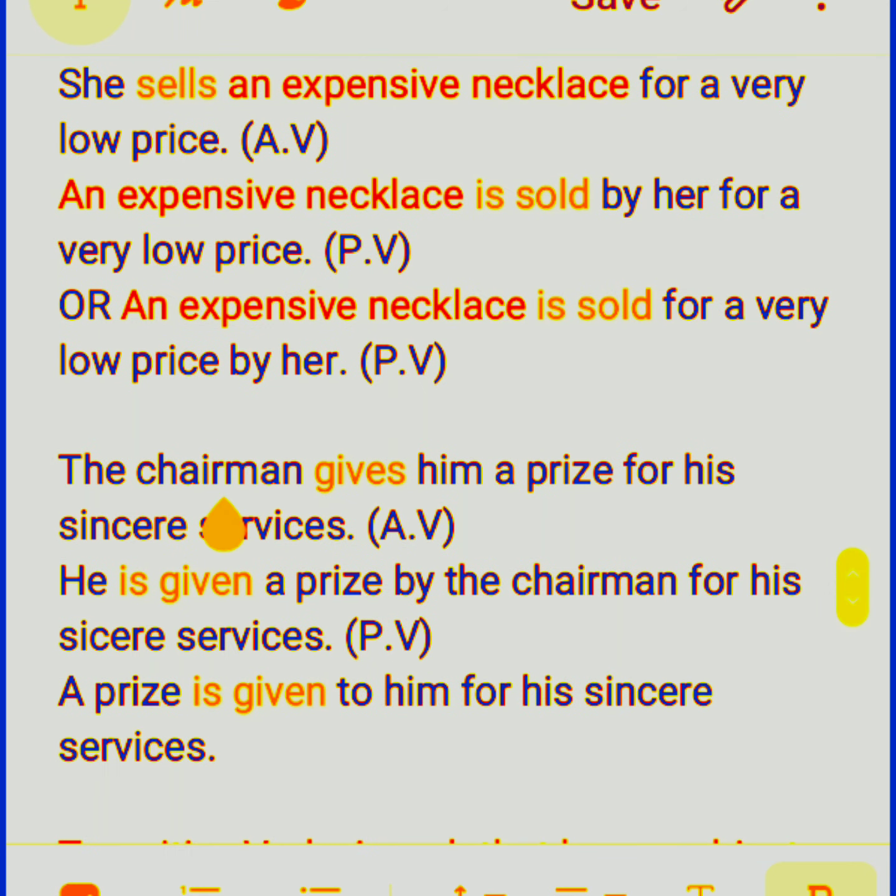See, look at this sentence: the chairman gives him a prize for his sincere services. Again, we have to find three things: subject, verb, object. But here there are two objects, him and a prize. Okay, so look at this sentence: he is given a prize by the chairman.